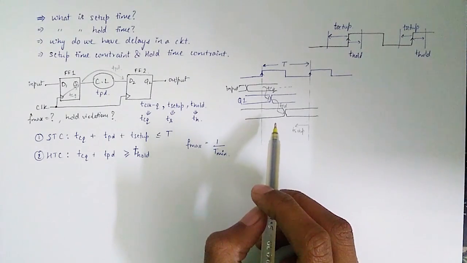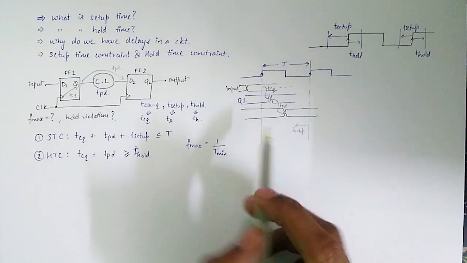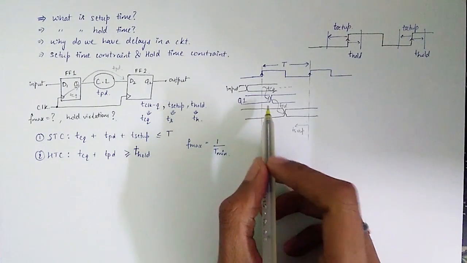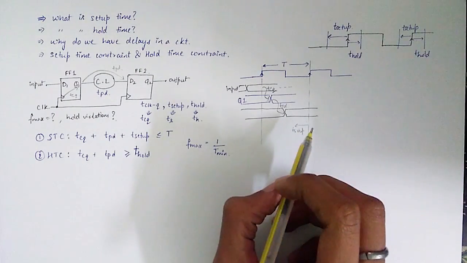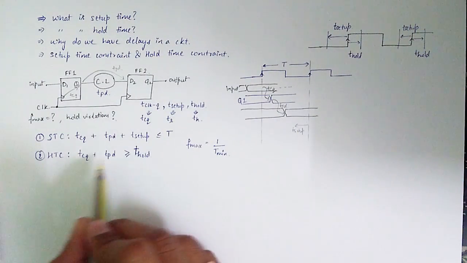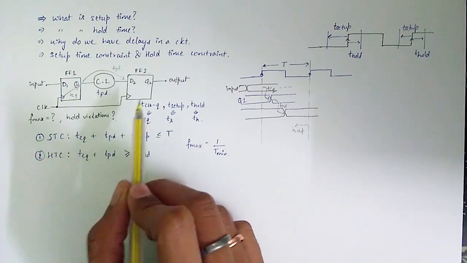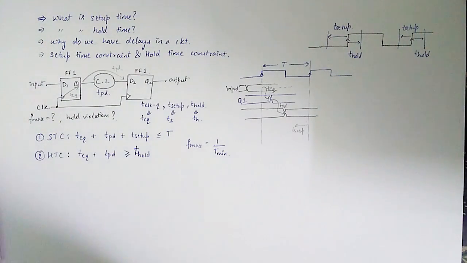Also, data must not change until hold time after the clock edge. So look for the fastest time at which data input to FF2, that is D2, changes. For this we have to consider contamination delay. This equation changes to clock to output delay plus contamination delay must be greater than hold time. This completes the analysis for the question.